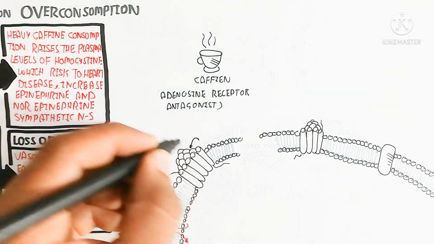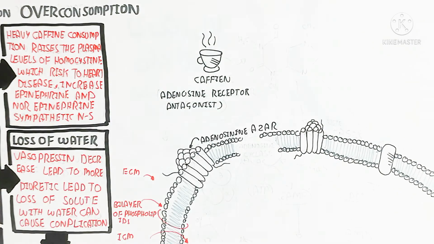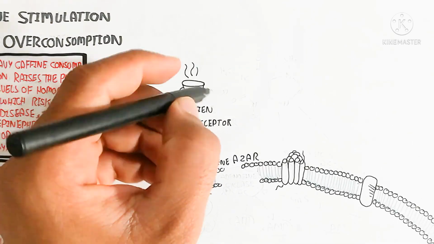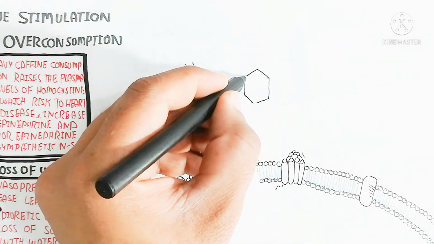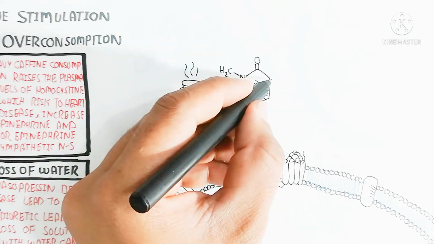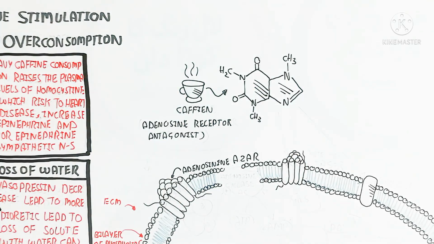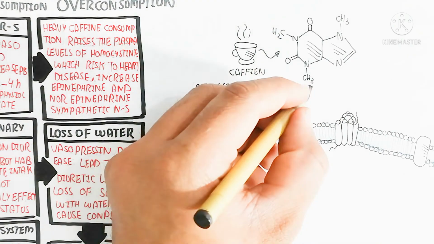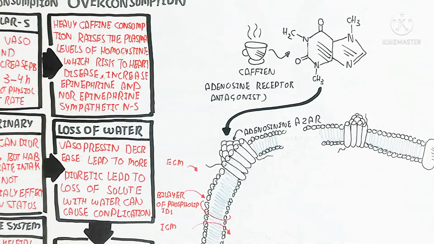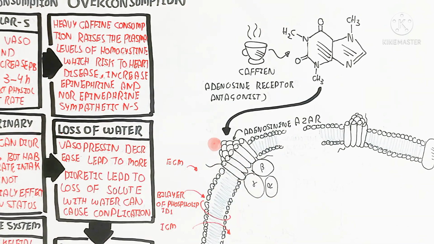Caffeine binds the adenosine 2A receptor, A2AR, which will bind some other things. On the other hand, the adenosine receptor antagonist will also bind. So here is the chemical formula of caffeine. After binding with the A2AR receptor, the intracellular domain contains a trimeric G protein, so the alpha, beta and gamma subunits.